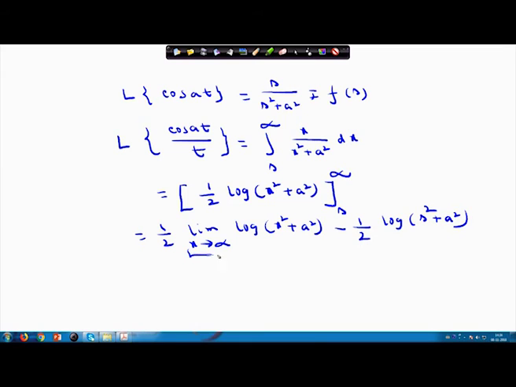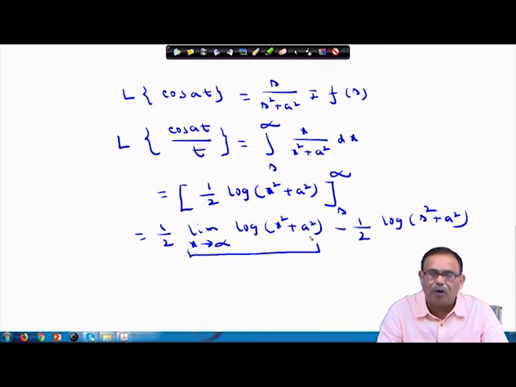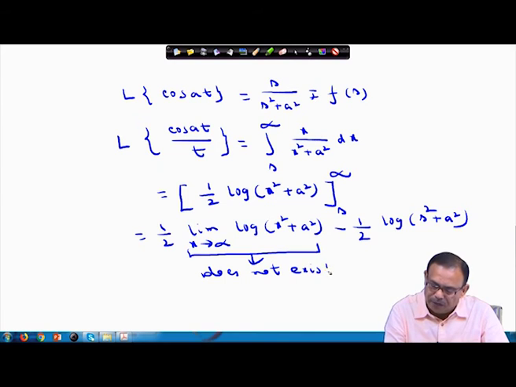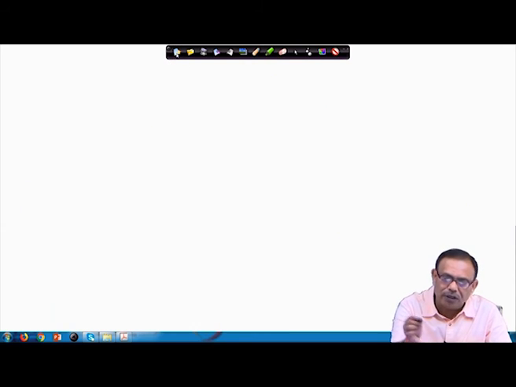Now, you see this particular limiting value, the limit as x approaches infinity of log of x square plus a square, goes to infinity, that means this limiting value does not exist. Since the limiting value does not exist, therefore the Laplace transform of cos at by t also does not exist. I hope it is clear: although the Laplace transform of sin at by t exists and has a finite value, the Laplace transform of cos at by t does not exist.